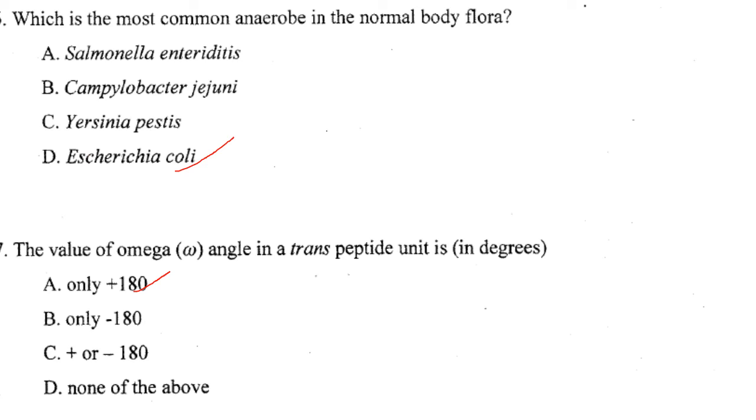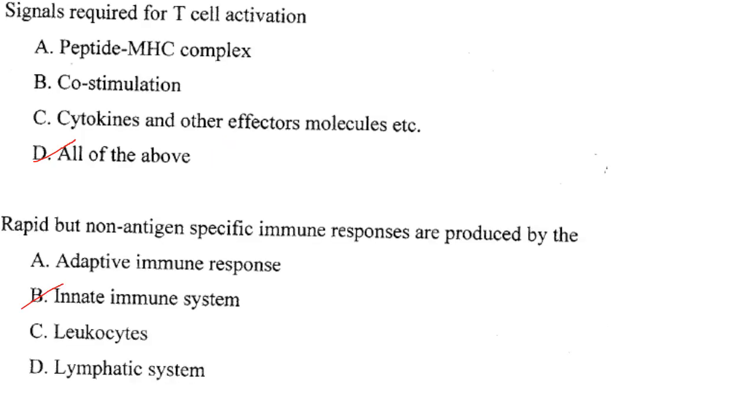Then which is the most common anaerobe in the normal body flora? So it is Escherichia coli. Answer is option D. Then the value of omega angle in a trans peptide unit is only plus 180. Answer is option A. Then signals required for T cell activation: peptide-MHC complex, co-stimulation, cytokines and other effector molecules. All of the above. This is a repeated question.